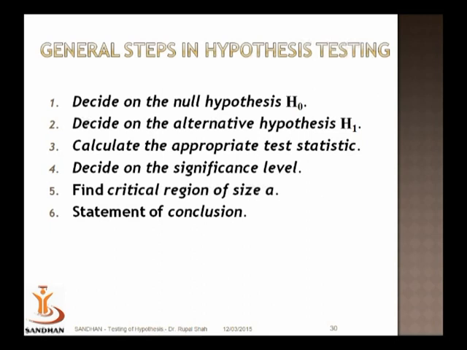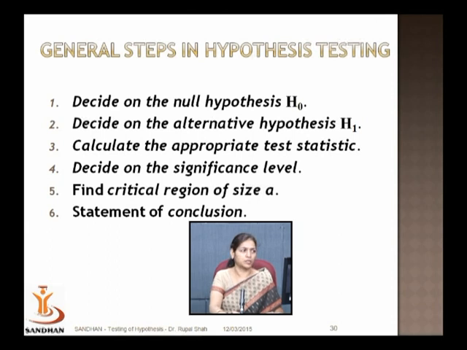So now we summarize the general steps which we have to follow in carrying out any statistical test of hypothesis. Step number 1, decide on the null hypothesis H0. Second step is deciding on the alternative hypothesis H1. Now see, our conclusion is going to be based on the alternative hypothesis.